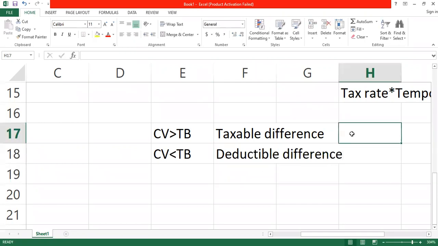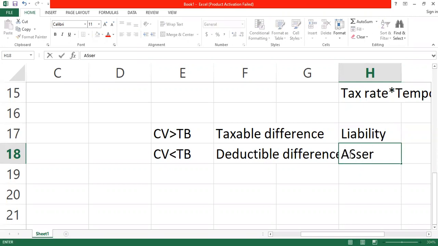Taxable difference is treated as a liability. Then we are going to have a deferred tax liability. When it is deductible, then this will be treated as a deferred tax asset. All of them will be classified as long-term items.